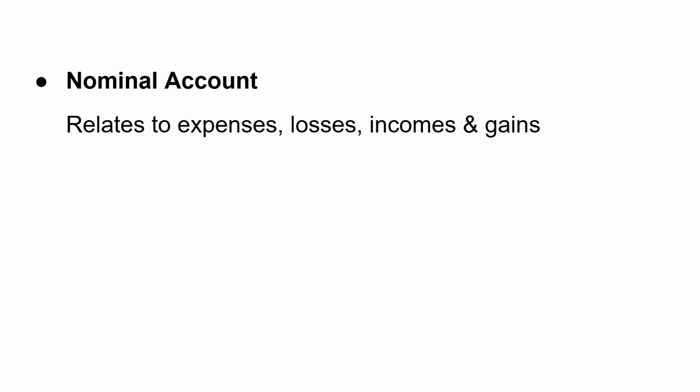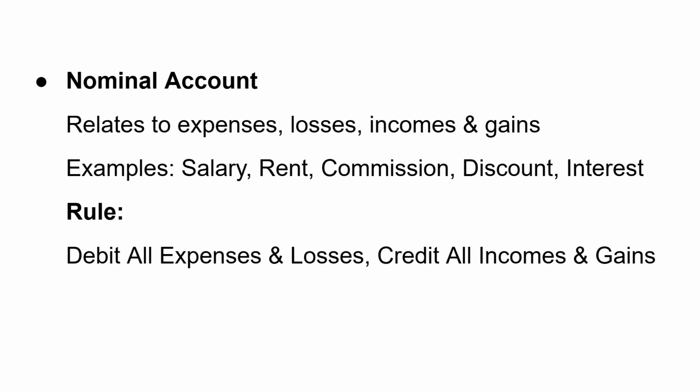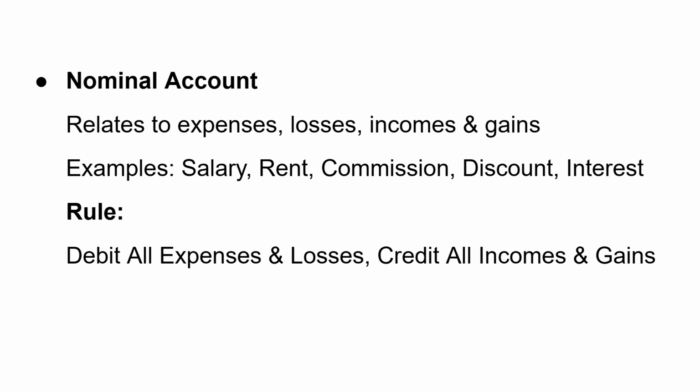Nominal account. Nominal account relates to expenses, losses, incomes, and gains. Example, salary, rent, commission, discount, interest. And the rule for nominal account is debit all expenses and losses, credit all incomes and gains. Nominal accounts relate to incomes, expenses, gains and losses. When the business spends or loses money, we debit it. When the business earns or gains money, we credit it.